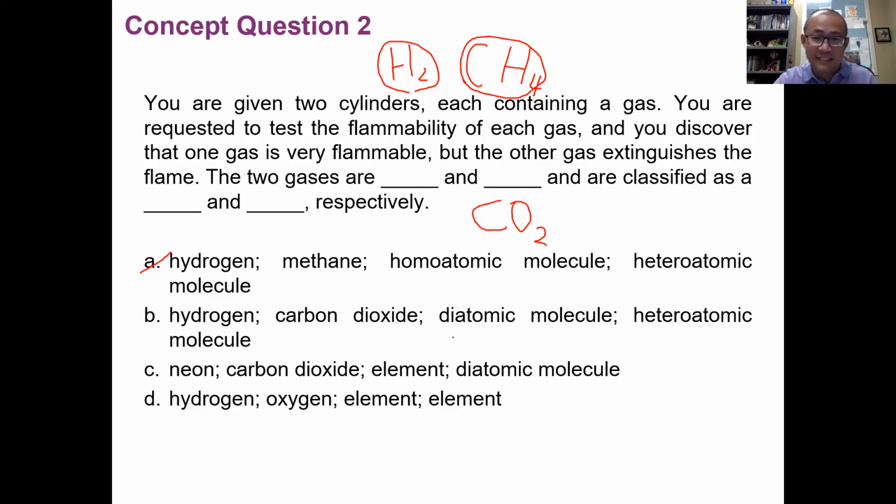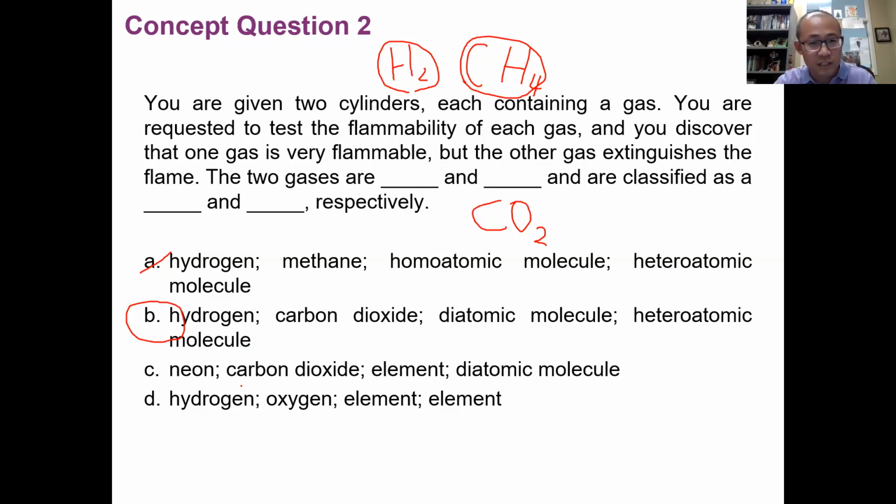Hydrogen is a diatomic molecule, H2. Carbon dioxide is heteroatomic, which is correct, because carbon dioxide is made of carbon and oxygen. So it has two types of atoms, so it's heteroatomic. So answer B is correct.